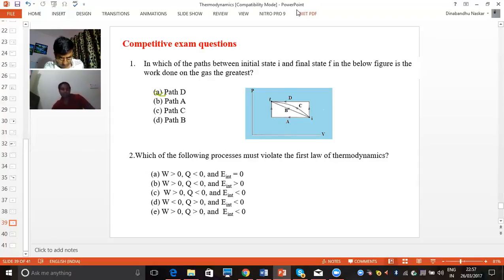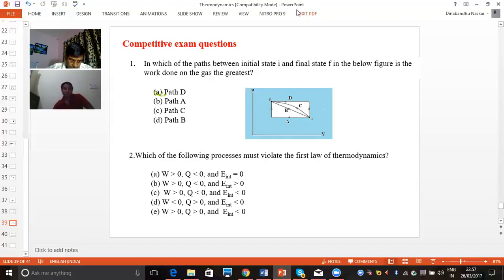Coming to the second choice, B. Here work done is greater than 0 and heat is less than 0, and change in internal energy is greater than 0. That is also possible because change in internal energy equals work done plus heat. If the work done magnitude is higher than the heat, then change in internal energy will be greater than 0. So the second choice is also not violating the first law of thermodynamics.